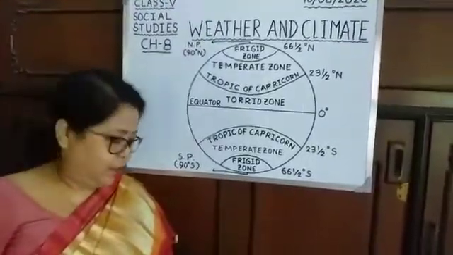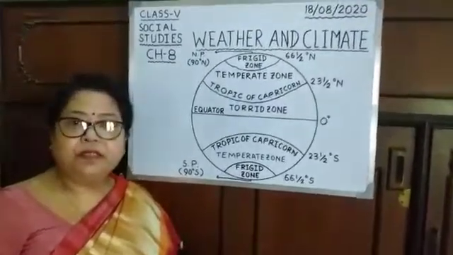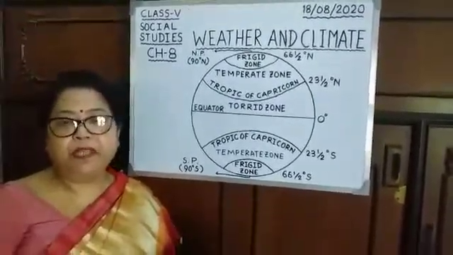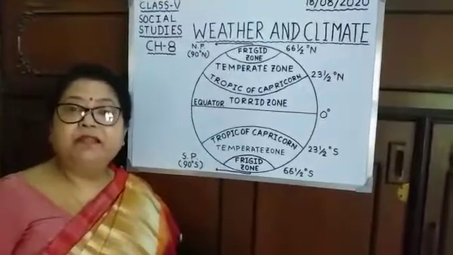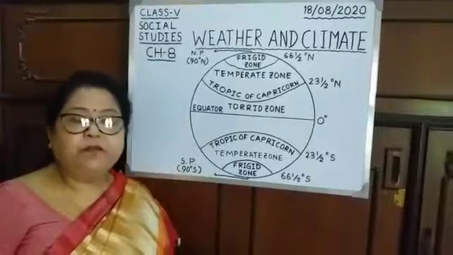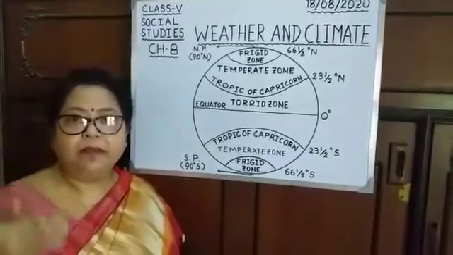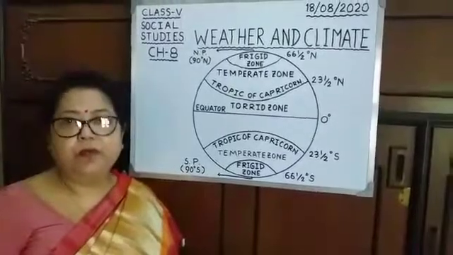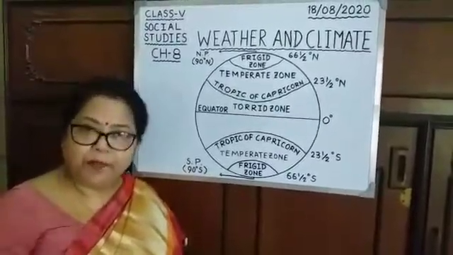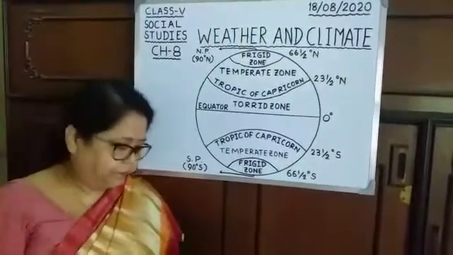Okay. Now in the polar regions, the places far away from the equator receive the slanting rays of the sun. Okay. Now the second one is altitude, means height. As we go higher, the climate is cool. Why? Because temperature decreases with increase in height.